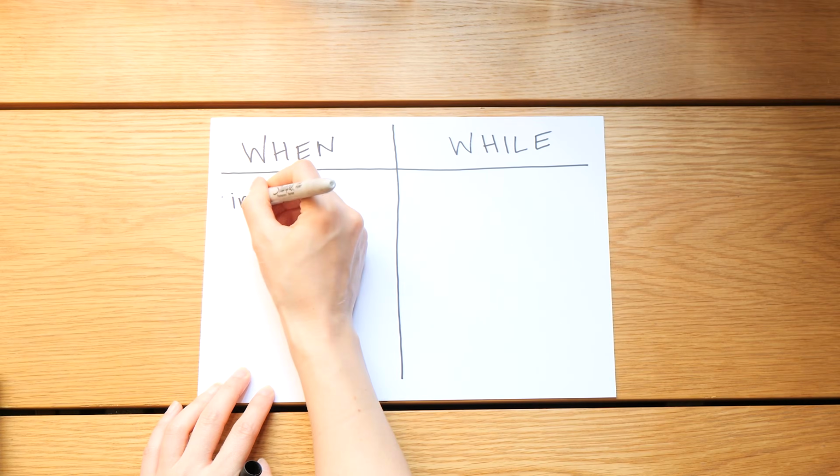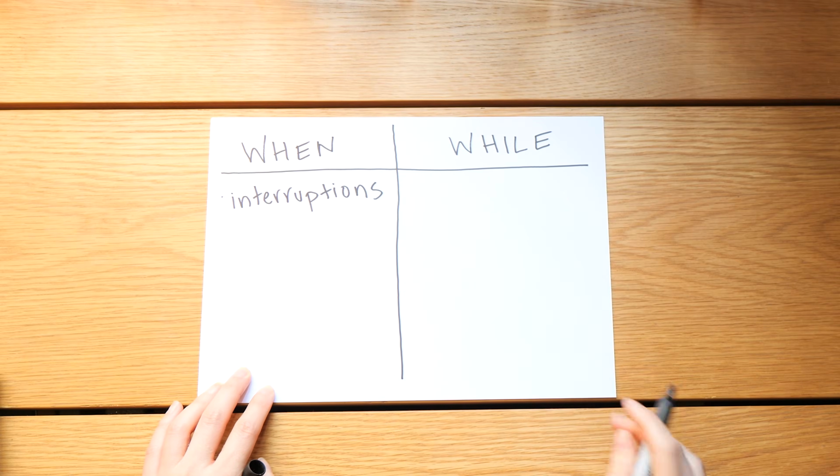But the truth of the matter is that there are definitely times when native speakers just choose a different word. They might choose when or they might choose while in a sentence like this, and it's going to sound completely natural. So I want to talk a little bit about what is going on here so that you can make better decisions when you want to use when and while. Let's start by talking about one of the key uses of when, and that is to mark interruptions or changes in state or changes in action.